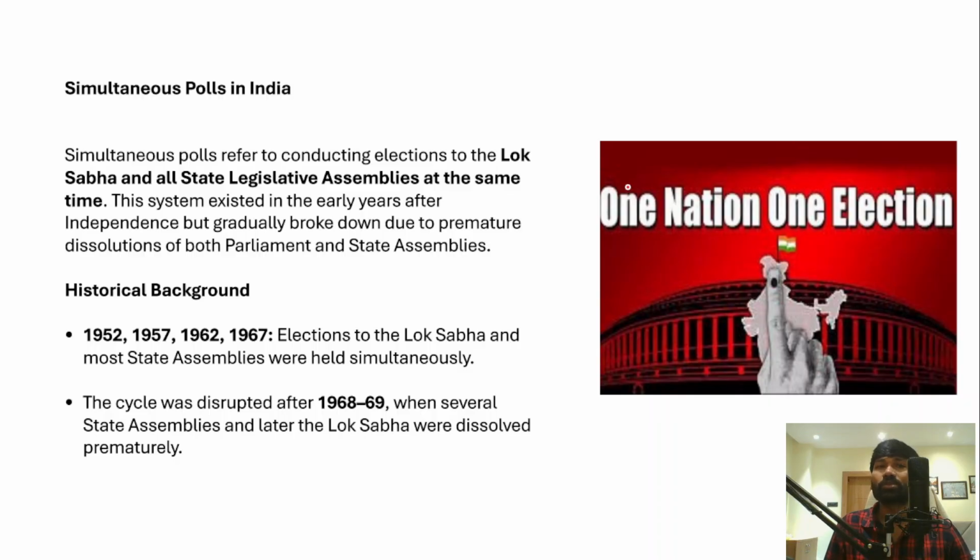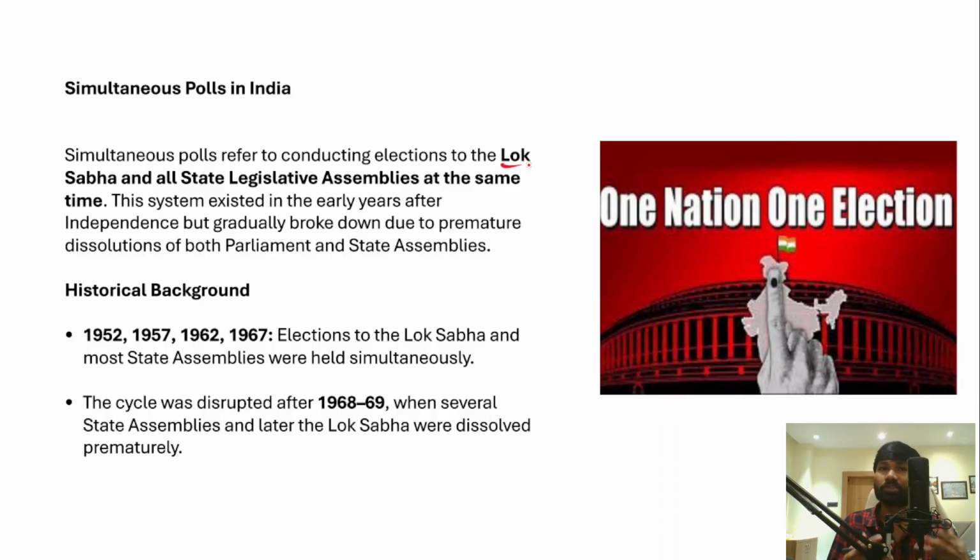Now, simultaneous polls involve conducting elections to both Lok Sabha and state legislative assemblies at the same time. So as of now in India, general elections for Lok Sabha are not conducted along with the state legislative assembly elections for all the states. Right? The objective is conducting Lok Sabha elections along with the elections of all state legislative assemblies. Right? However, this system of simultaneous elections existed earlier, immediately after independence.